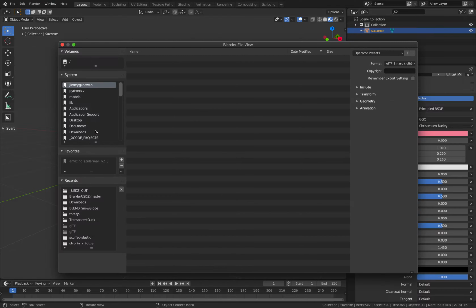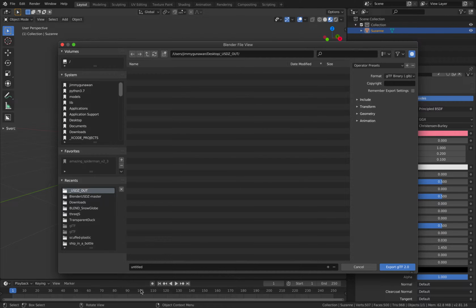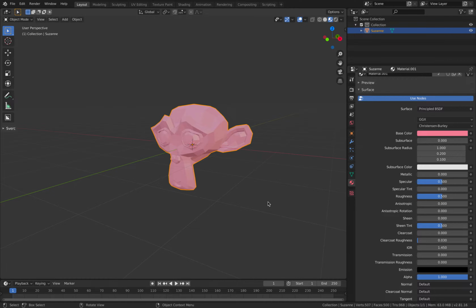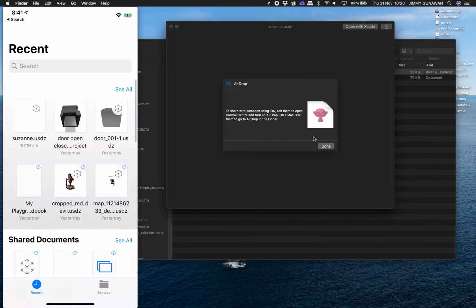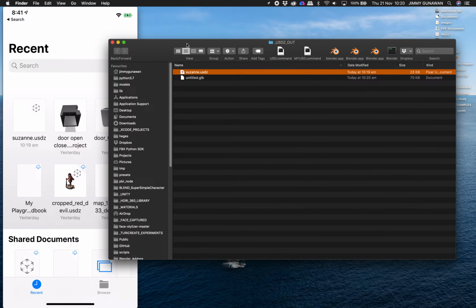Let's say I'm exporting it as GLB and saving it onto the desktop. I just name it Untitled. So I do still use GLB, and then I still manually convert it.